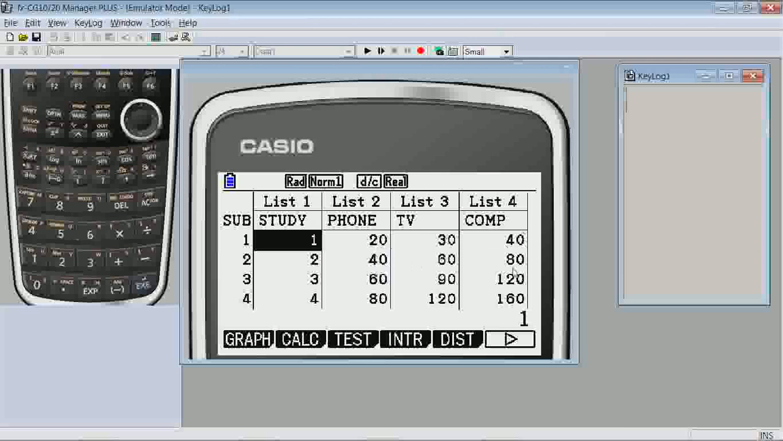What if the study time is 0? Certainly it seems appropriate that 0 study time would be associated with 0 phone, television, or computer time, but does the inclusion of 0 fit the pattern established by the other values? If we look closely at the data, we see that 0 does indeed fit for all lists. So let's insert 0.